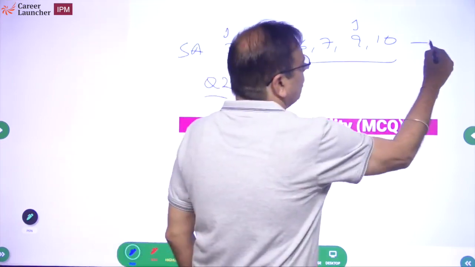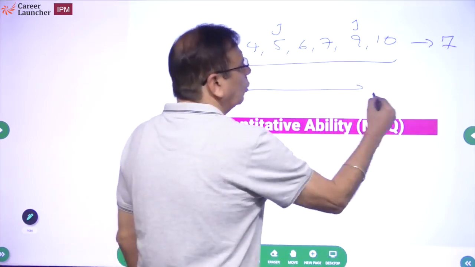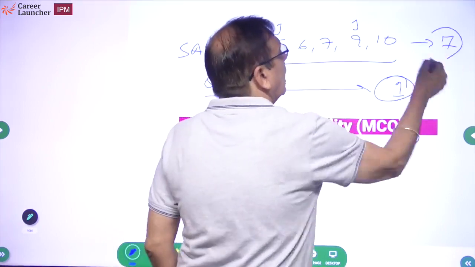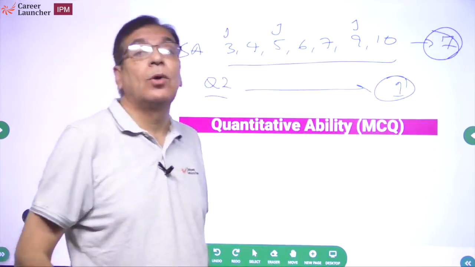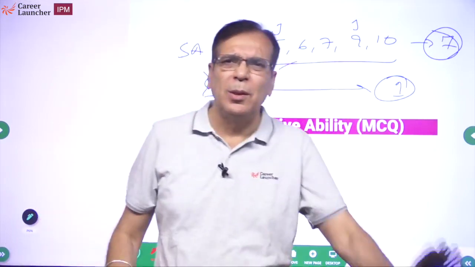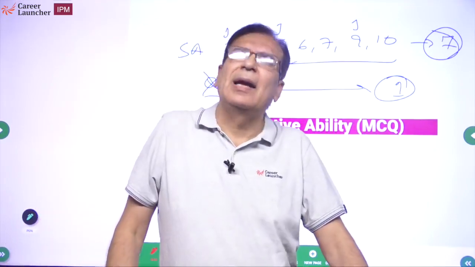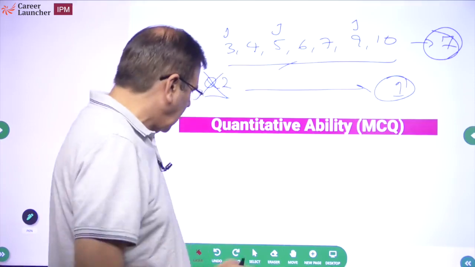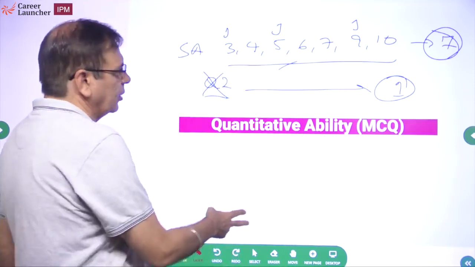So these are 7 questions in round 1, 1 question in round 2, and there are 8 doable questions. The remaining 2 is not what you should have done. And in this one you didn't do this, in this one you left 1-2, but 4-5 will still get done. So please remember, this is what you have to do. Okay? I hope this is clear as far as this particular section is concerned.